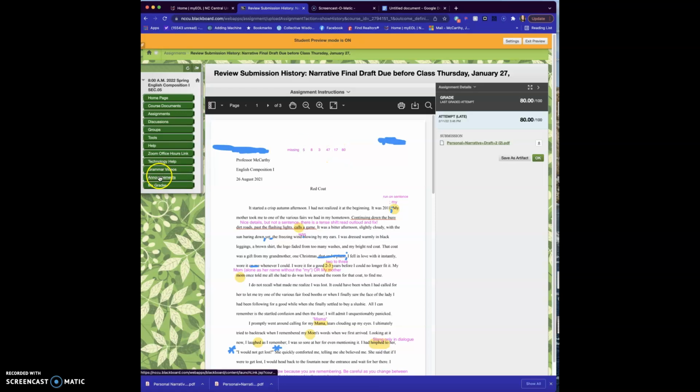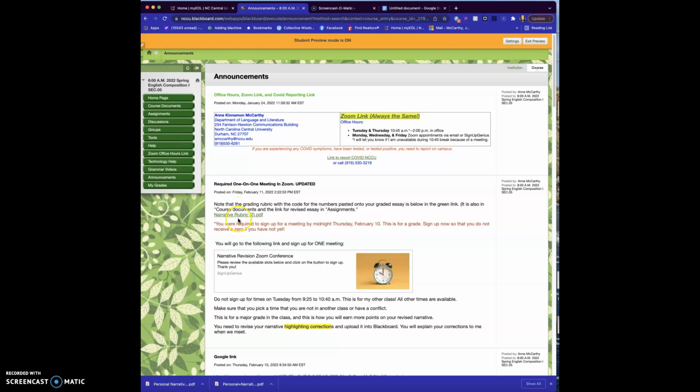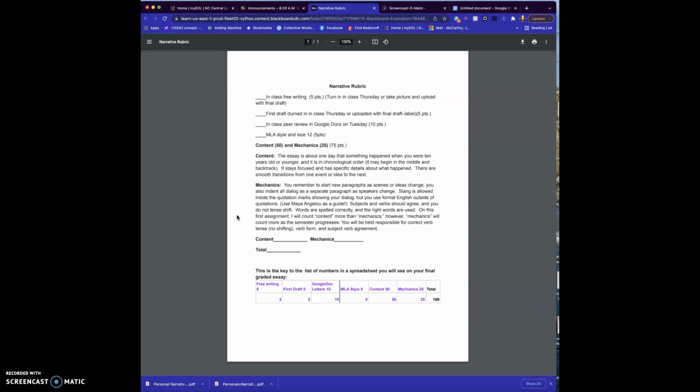If you come back to announcements, I also have it in several other places. I have this narrative rubric PDF. You can open that up on the screen, and you can see here's the in-depth explanation. Here's the chart. So the free writing that you did in class way before it was due was worth 5 points. The first draft was worth 5 points. A lot of you, I gave you the benefit of the doubt if you did the Google letter, because that meant you had to have the draft even if you didn't upload it. If you missed doing the Google letter or did not make it up, that was worth 10 points.